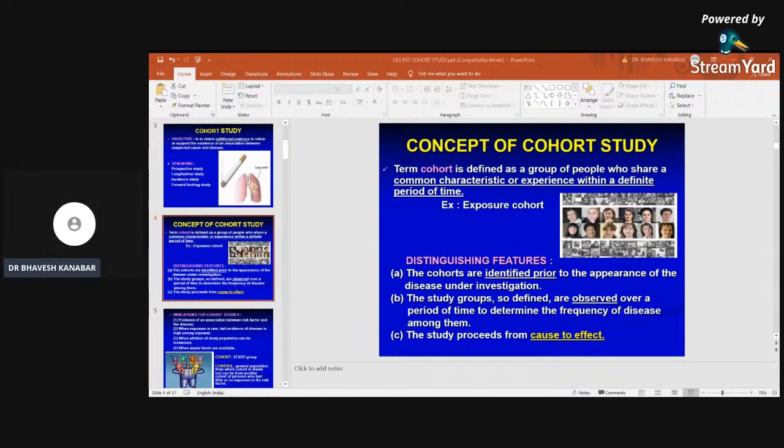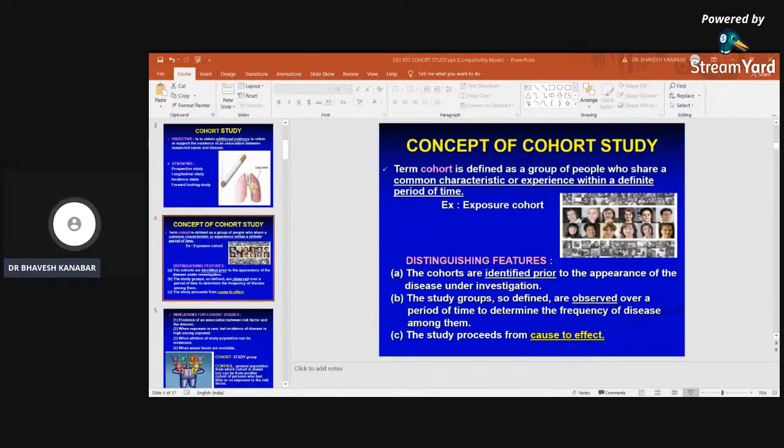For example, the children born in 2020 are considered as a cohort, the group of people who are born in 2020. So the cohort is defined as a group of people having common characteristics, common experience, right? The word cohort actually originated from the army. For example, students of the fourth year class are considered a cohort because they share common characteristics like being in fourth year, right? Students of the second year class are considered another, separate cohort.